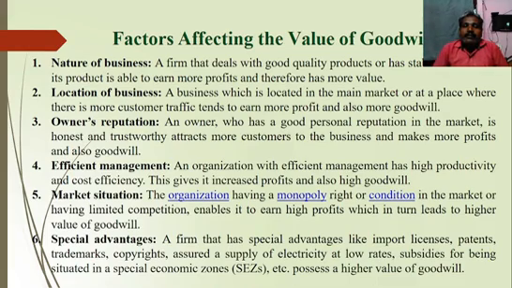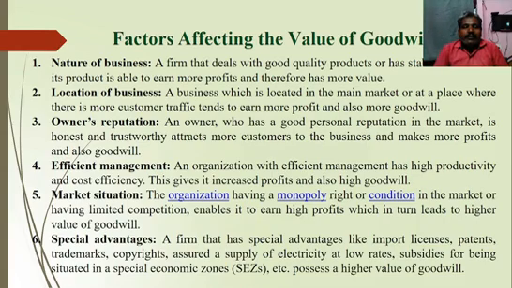So, nature of business. A firm that deals in good quality products or has stable demand for its product is able to earn more profits and therefore has gained more value of goodwill. Then the second factor is location of business. A business which is located in the main market or at a place where there is more customer traffic tends to earn more profits and also to gain more value of goodwill.